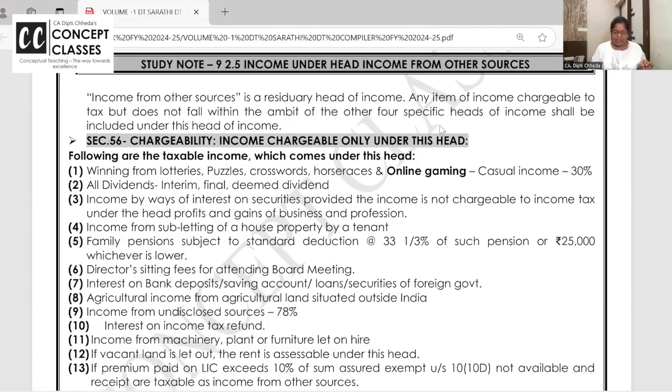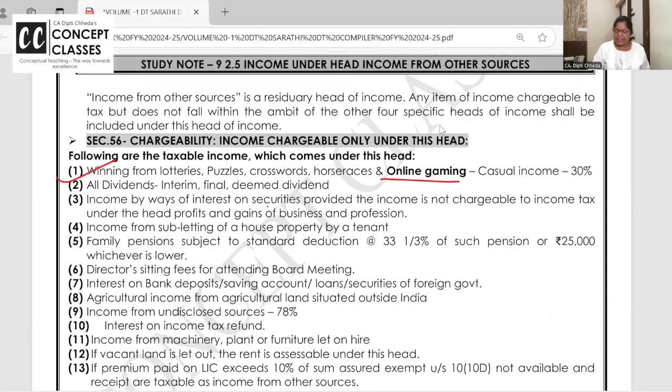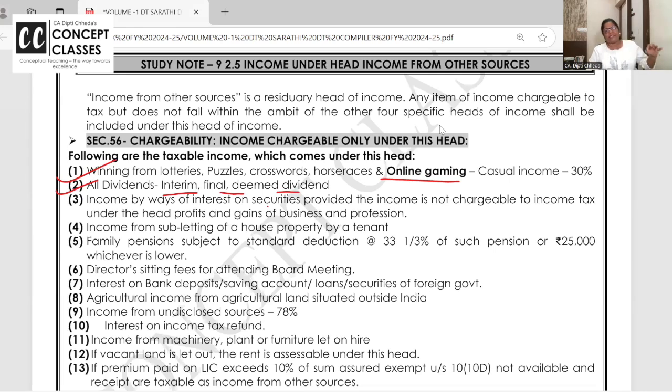Specific incomes which are taxable here: casual income, winnings from lotteries, crossword puzzles, and now online games. These incomes are taxable at 30% flat, no expense allowed, no basic exemption, no set off, nothing allowed, right? All dividends, whether interim, final, or deemed dividend, are taxable in income from other sources.